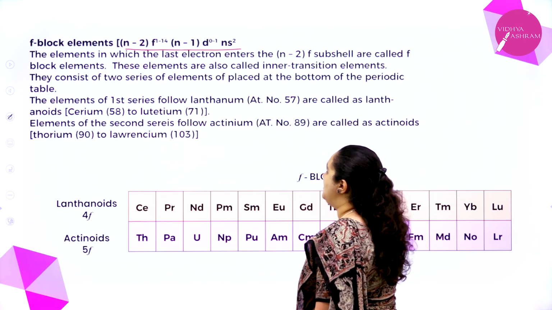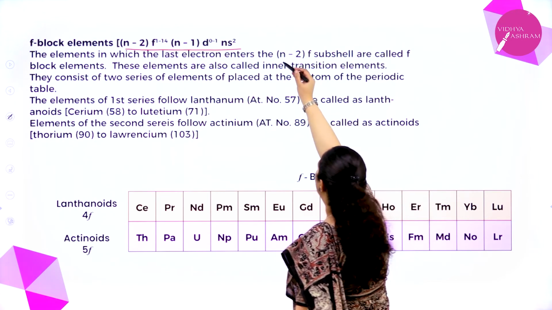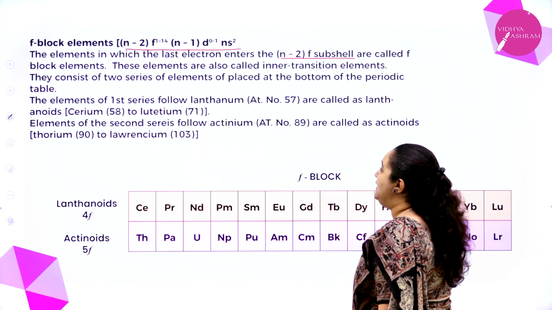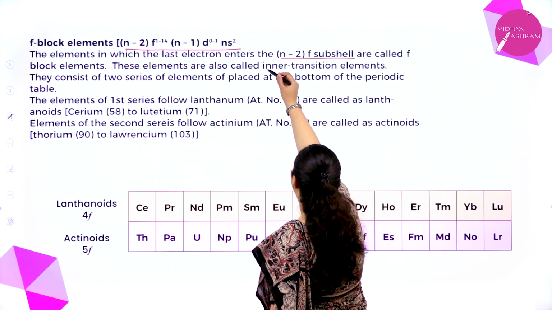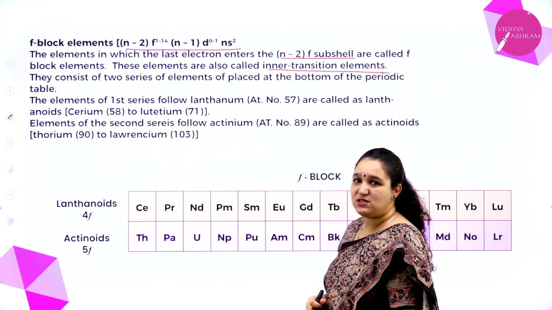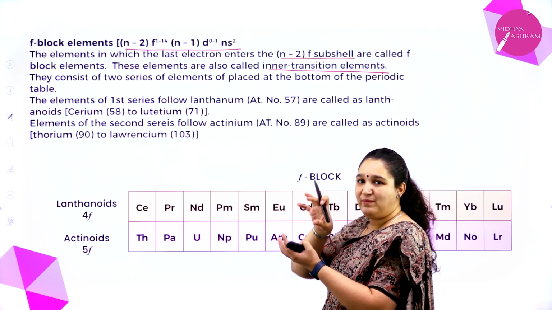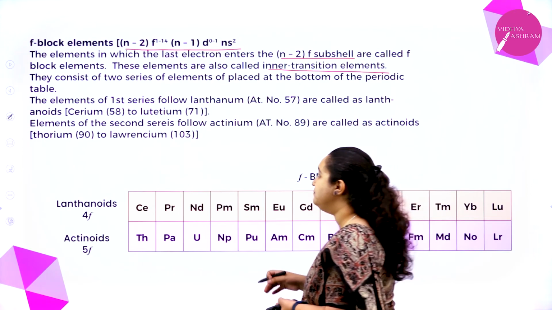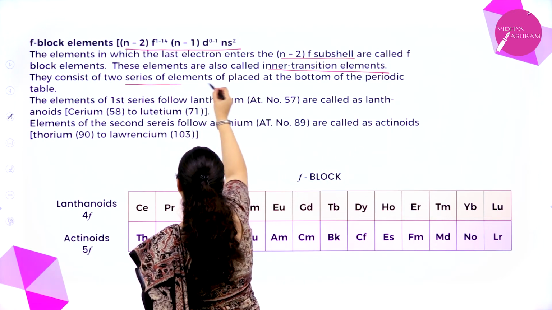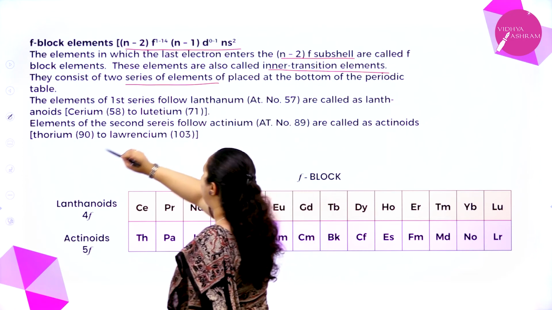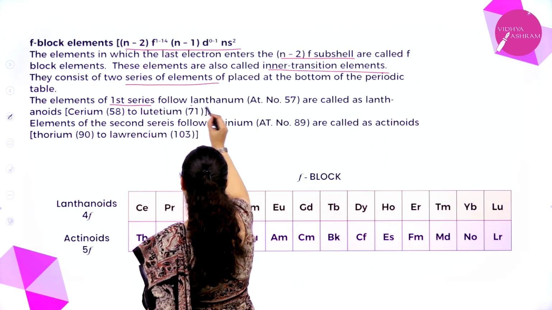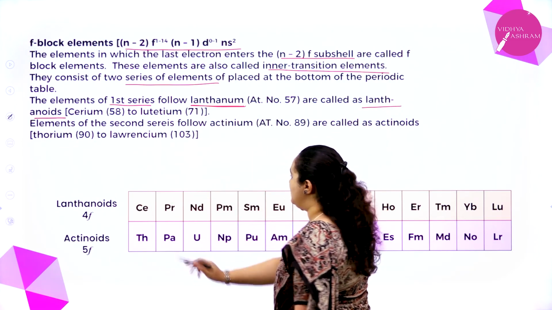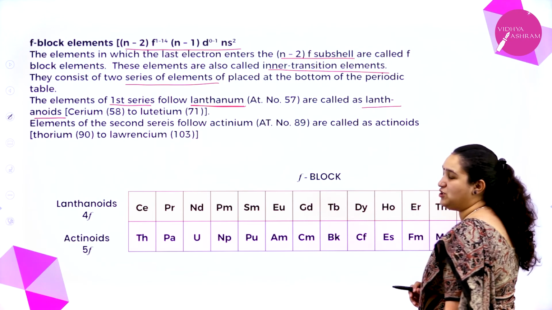The elements in which the last electron enters the (n-2)f subshell are called f block elements. These elements are also called inner transition series. Why inner transition series? They have been picked from inside the transition series. They consist of two series of elements placed at the bottom of the periodic table. The first series follows lanthanum and hence is called lanthanoids, from cerium to lutetium.